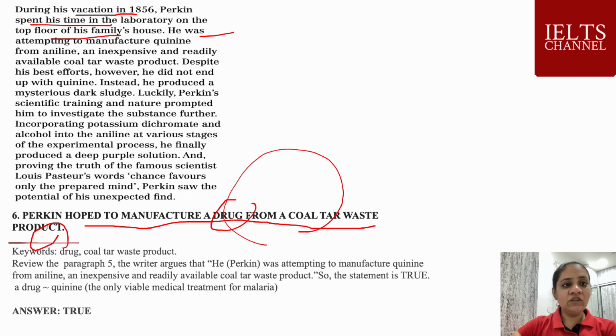He was attempting to manufacture quinine from aniline, an expensive, readily available coal tar waste product. Despite his best efforts, however, he did not end up with quinine. So the information is given, and that's why our answer is true, because drug and quinine are the same thing; a drug is equal to quinine. So your answer is true.